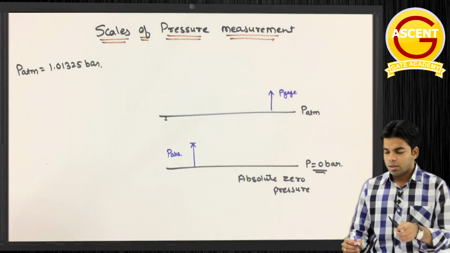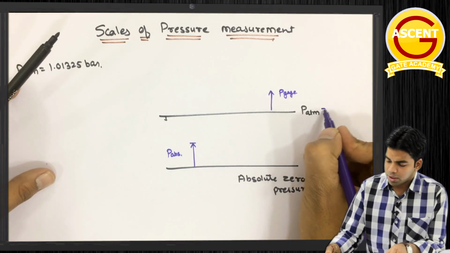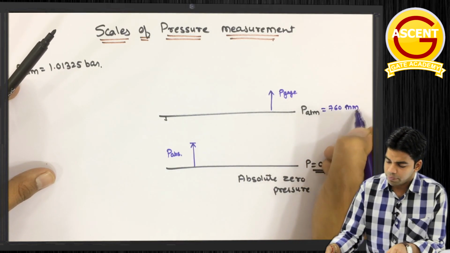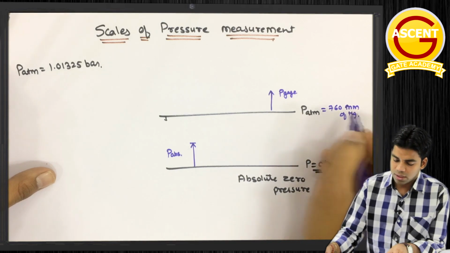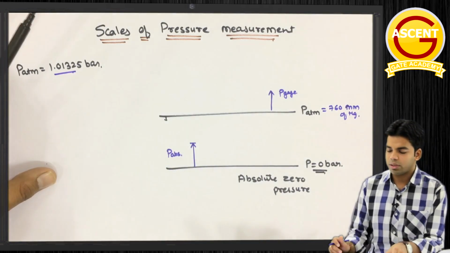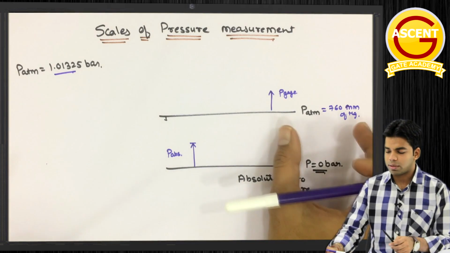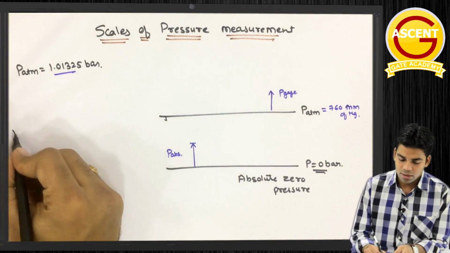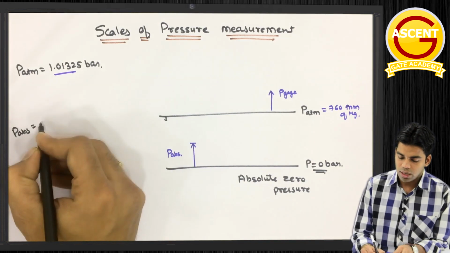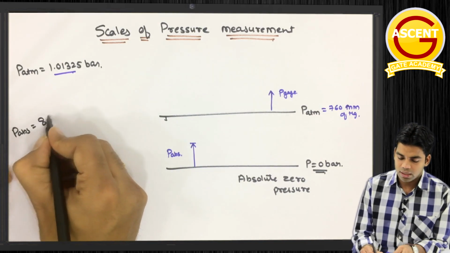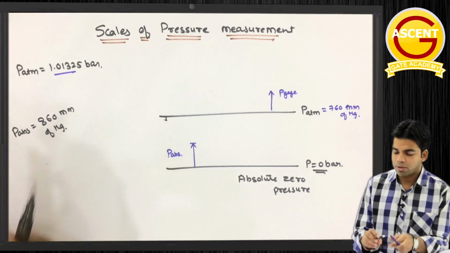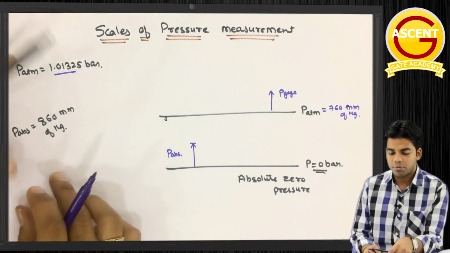Getting this? Okay, and this P atmospheric pressure as we know is what? 760 mm of Hg, and this 760 mm of Hg is nothing but 1.01325 bar. Okay, so this atmospheric pressure is 760 mm of Hg. So suppose the absolute pressure given है, suppose that is around 860 mm of Hg. Okay, absolute pressure is 860 mm of Hg. What will be the gauge pressure now?